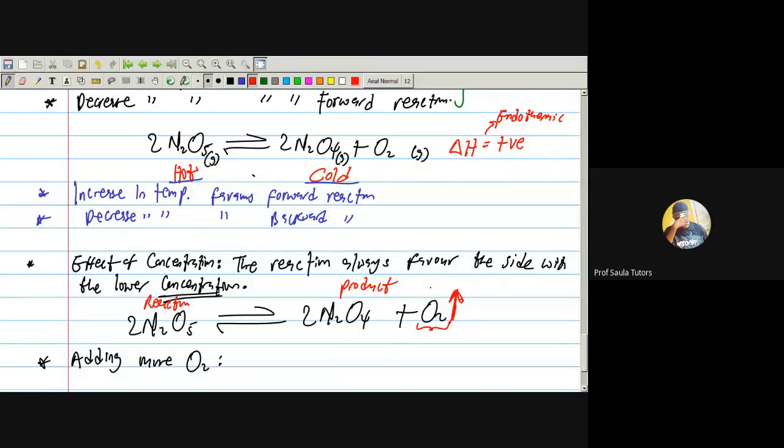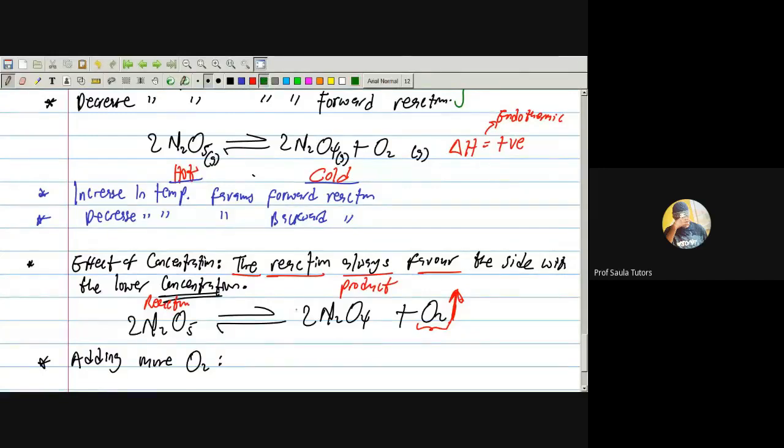Now, pay attention. Look at this statement. The reaction always favors the side with the lower concentration. Now, as I'm increasing O2, the side with lower concentration is the reactant. Therefore, adding more O2 favors the backward reaction. I will explain that again so you get it very well.